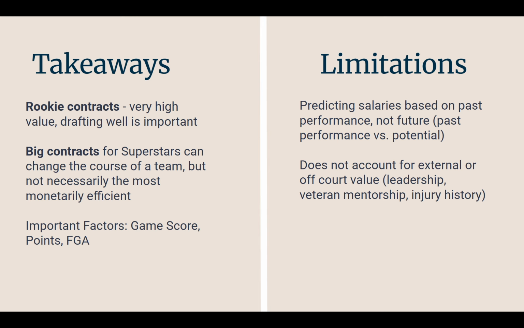And then secondly, this doesn't account for external or off-court value. A couple of things I thought of when I was reading through this: leadership, veteran mentorship, your injury history, your age all come into play when you're looking at these kinds of contracts, but we didn't really consider those for this. Again, it was just box score statistical analysis.